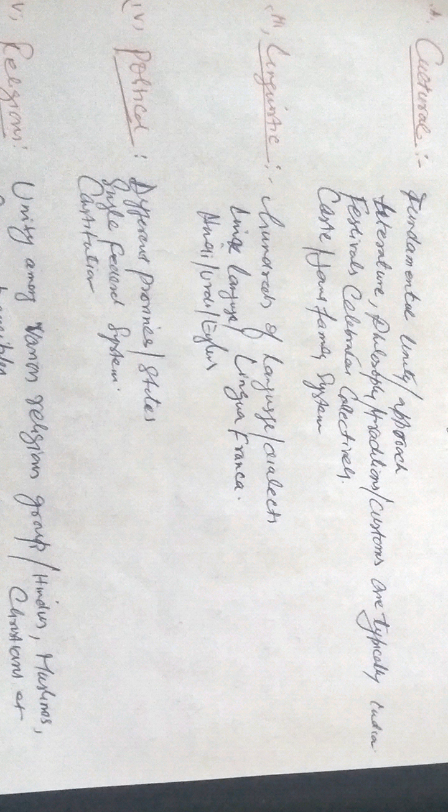How does this linguistic diversity unite us? For example, I know Kashmiri. We speak Kashmiri in Kashmir, but when we travel to other parts of the country, we communicate through English, Urdu, or Hindi. So this language becomes a linking factor. This is known as a lingua franca, a language used as a common medium for communication.